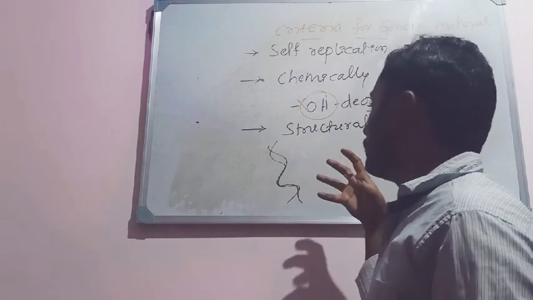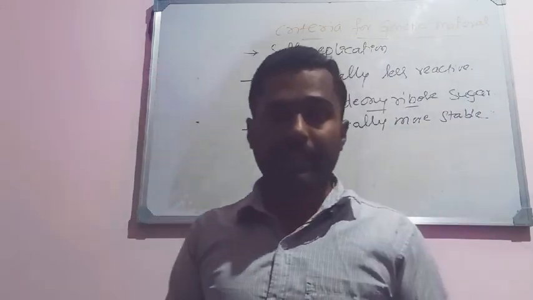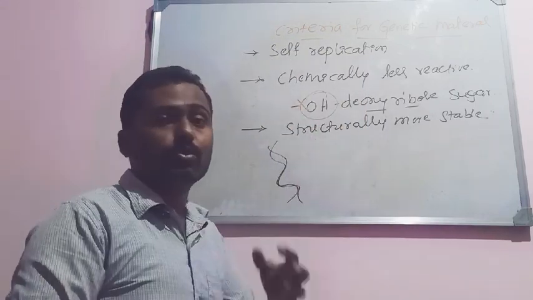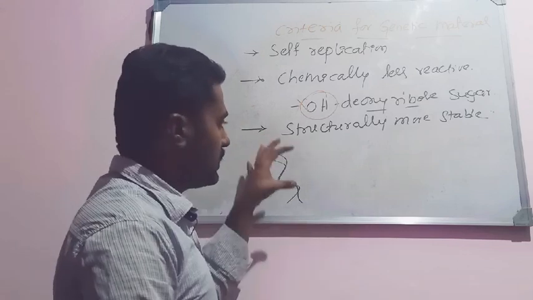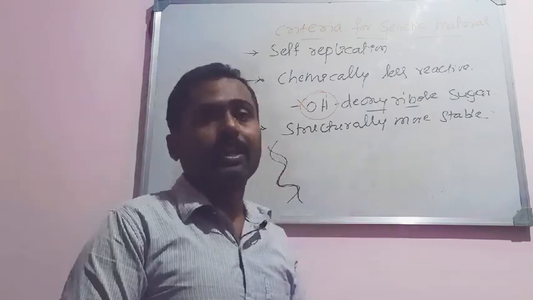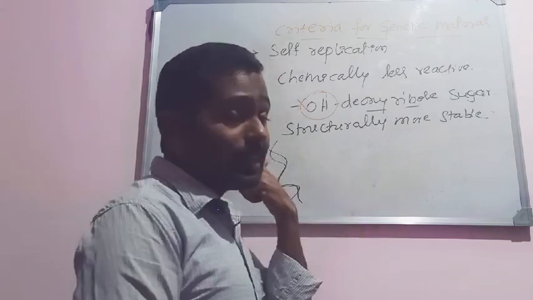The double helical nature of DNA, and mainly the complementarity of the bases in the two strands, makes DNA structurally more stable, but that is not seen in RNA.